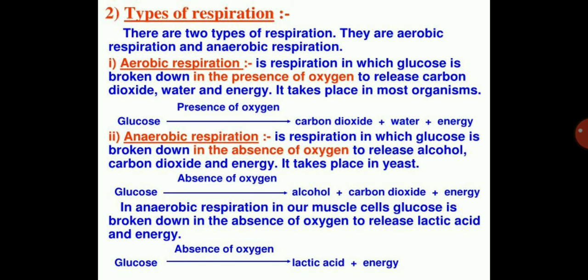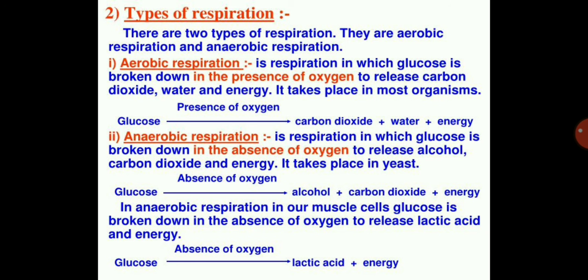Okay, anaerobic respiration also takes place in our muscle cells, where glucose is broken down in the absence of oxygen to release lactic acid and energy. I'll give you one example. In this case, what happens? See, if you do lots of exercise, sometimes, if you keep on running for a long time, or if you keep walking for a long time, you get cramps in your muscles, or you get cramps in your legs. Correct? So why are these cramps coming, or due to what are the cramps taking place?